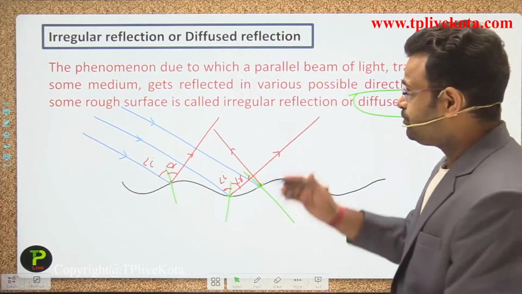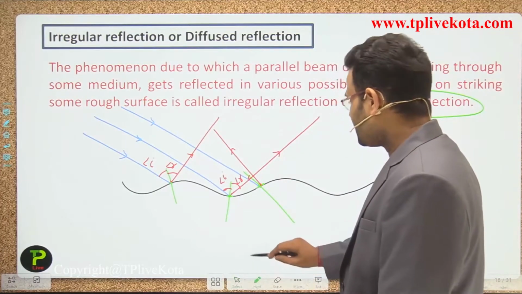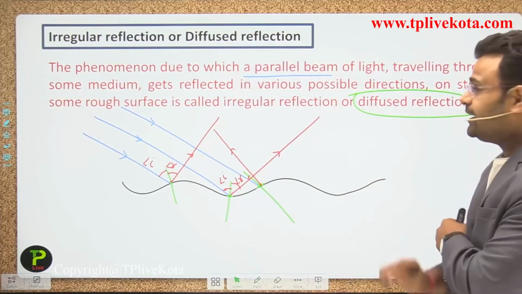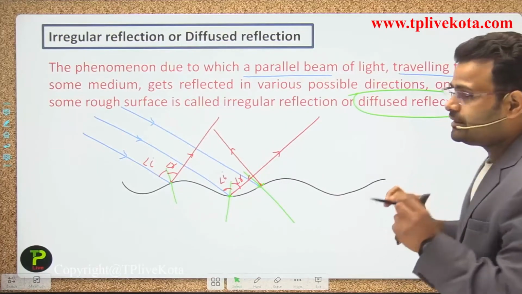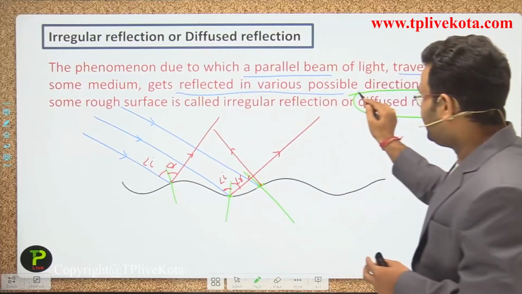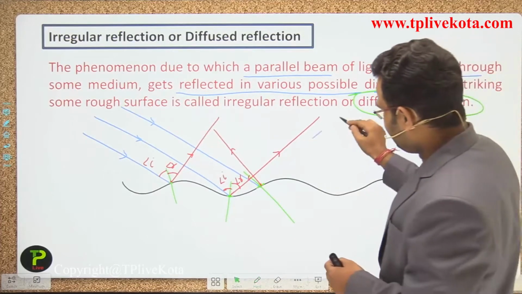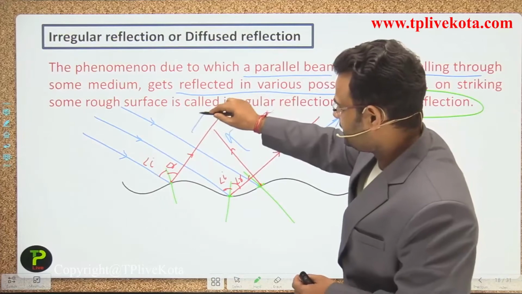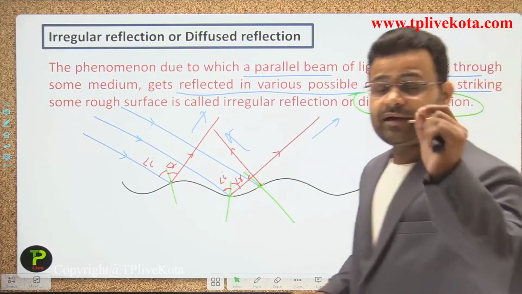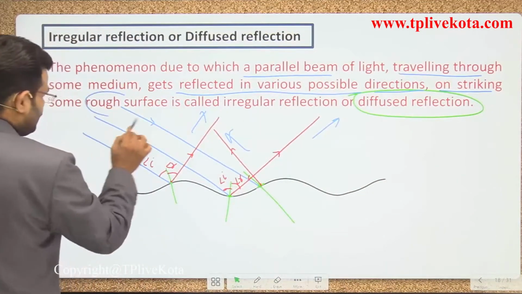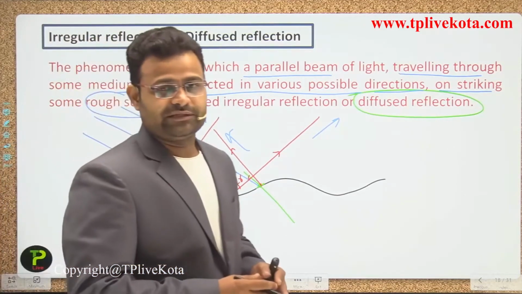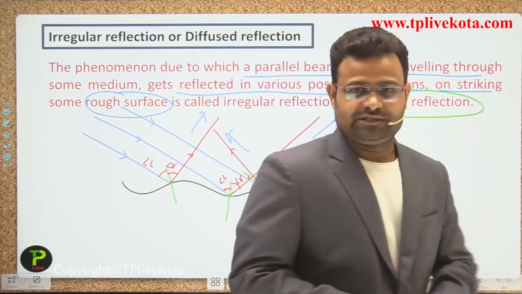The phenomenon due to which a parallel beam of light, the incoming rays being parallel, traveling through some medium, you can assume any medium, gets reflected in various possible directions. One is in that direction, second one is in that direction, third one is in that, all possible directions. On striking some rough surface, that is called irregular, or you can say diffuse reflection.